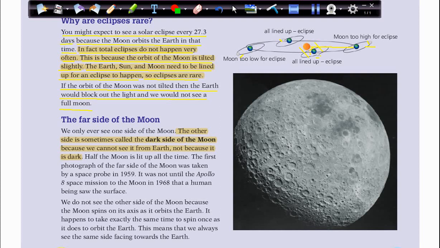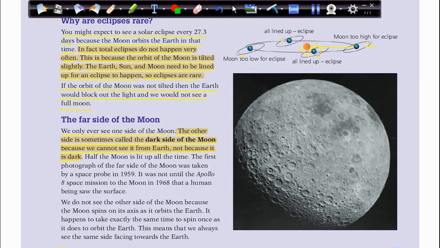So what about the far side of the moon, or the dark side of the moon? Can we see it, or has anyone seen it before? We only ever see one side of the moon. The other side is sometimes called the dark side of the moon. Why do we call it that? Because we cannot see it from Earth, not because it's dark. Actually, it's facing the sun.